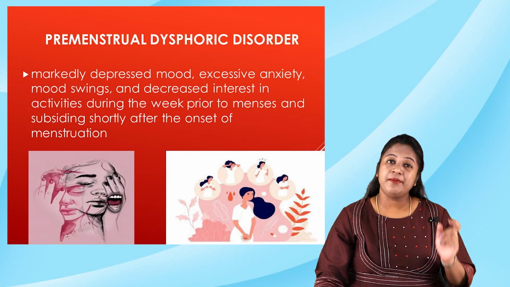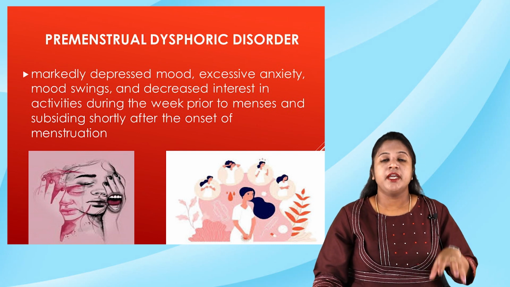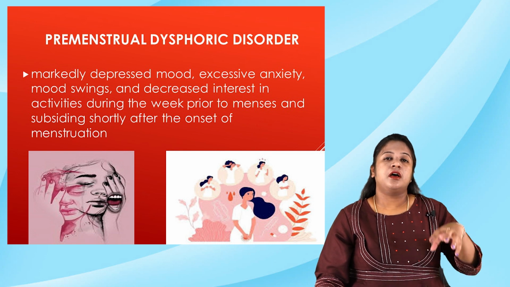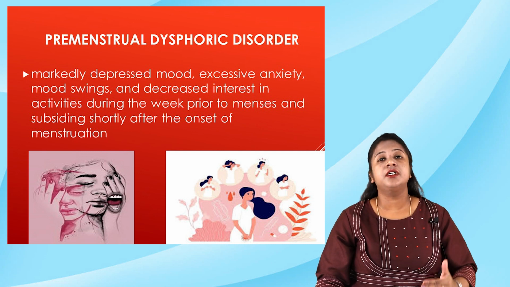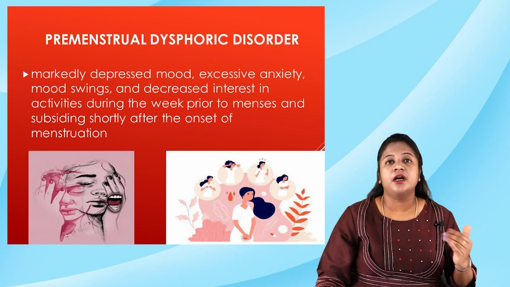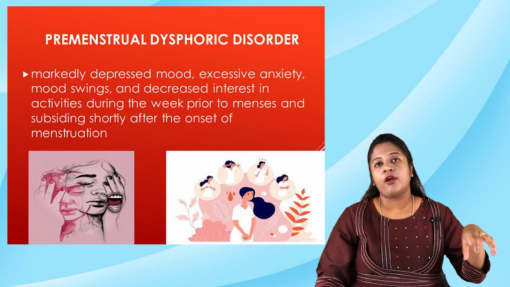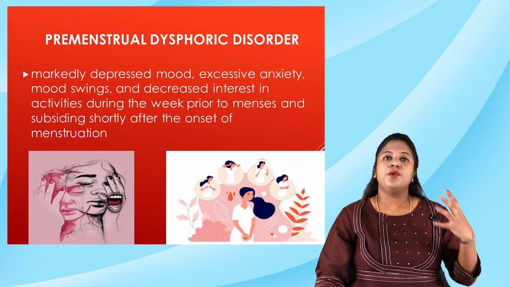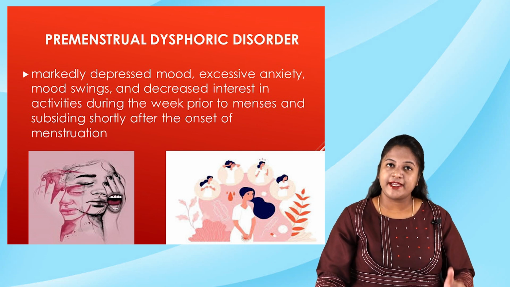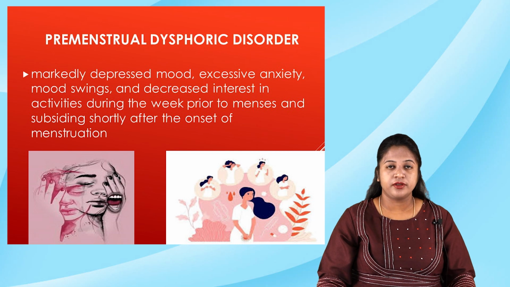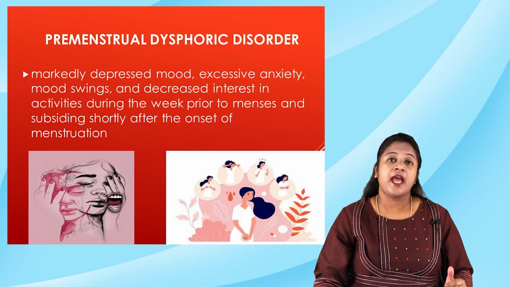Number one is the premenstrual dysphoric disorder. So what is this premenstrual dysphoric disorder? It is a condition wherein there will be disturbance in the mood of the client before the client attains the periods or the menses. Especially this is seen in women or in young adolescent girls. So what are the essential features or characteristics of this disorder? The women will experience markedly depressed moods, excessive anxiety, mood swings and decreased interest in the activities.